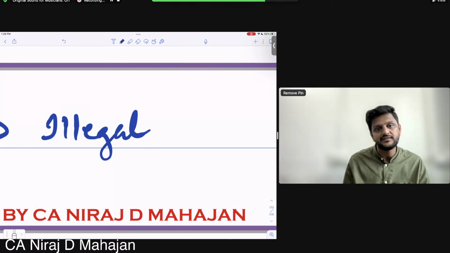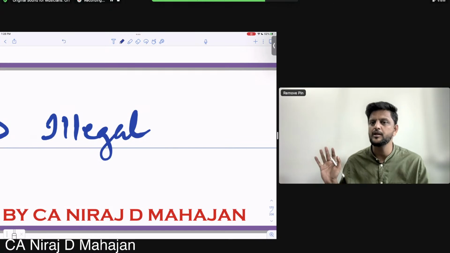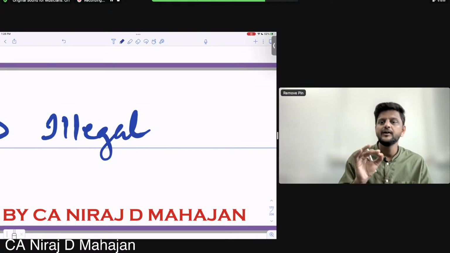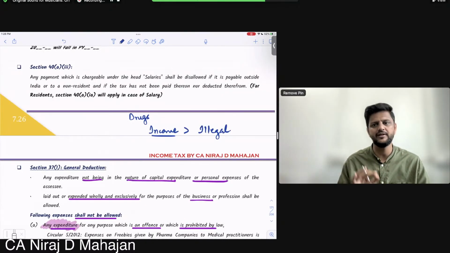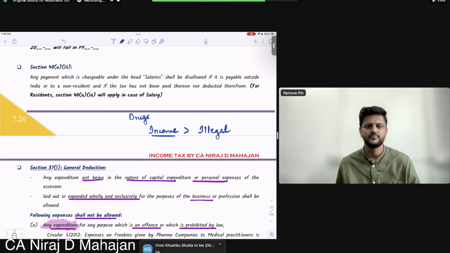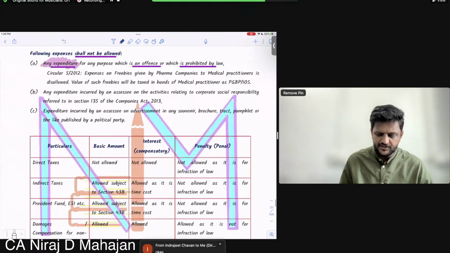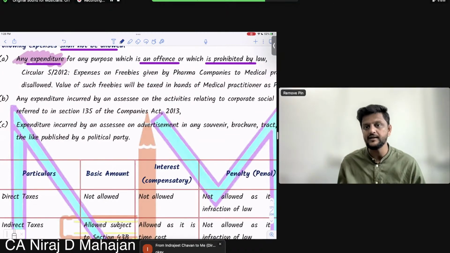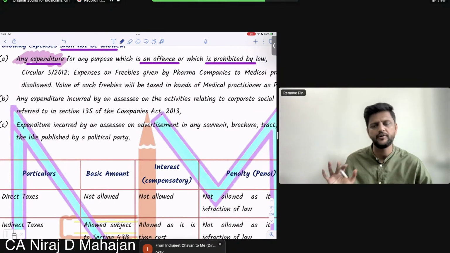Later on, in the next year, the Income Tax Department immediately came with an amendment, and then they said only legal expenditure will be allowed as deduction. Understood, everybody? So the expenditure which is prohibited by law or illegal, those expenditures will definitely not be allowed.